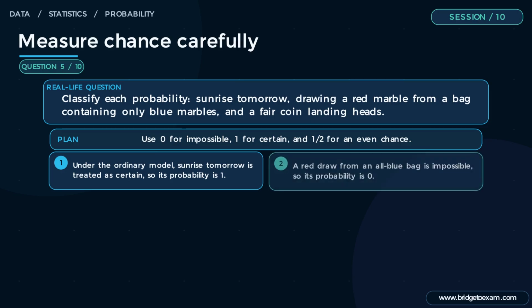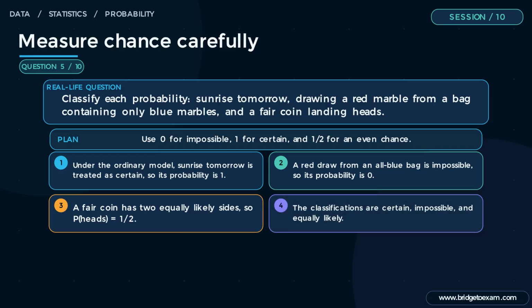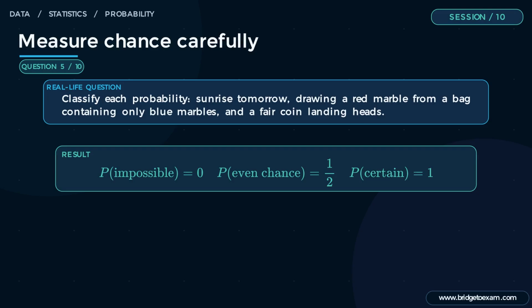Step 2. A red draw from an all-blue bag is impossible, so its probability is 0. Step 3. A fair coin has 2 equally likely sides, so P(heads) equals 1/2. Step 4. The classifications are certain, impossible, and equally likely. Quick check. All 3 values, 1, 0, and 0.5, fall within the probability scale from 0 to 1. This matters in real life because probability language helps distinguish certainty, impossibility, and uncertainty in everyday decisions.